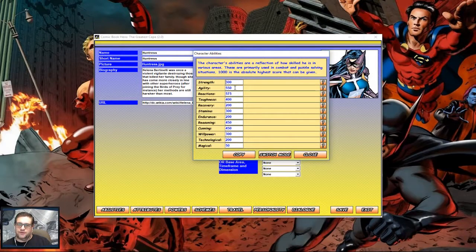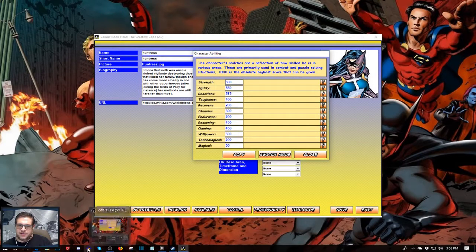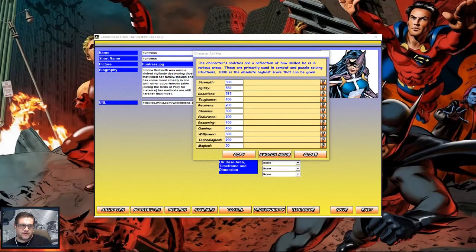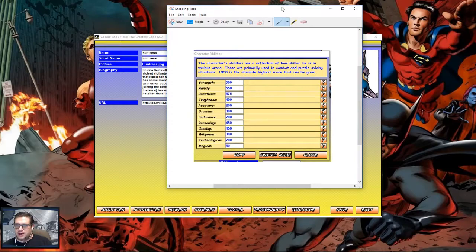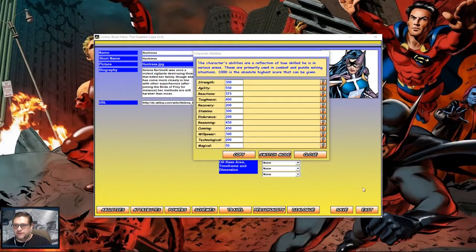She's got good recovery. Well, actually she has really horrible recovery, but she's an average person, so she doesn't really have much of what is needed by normal superheroes. So I'm just going to take a screenshot of this as a reference point, so we can have this on the side here.